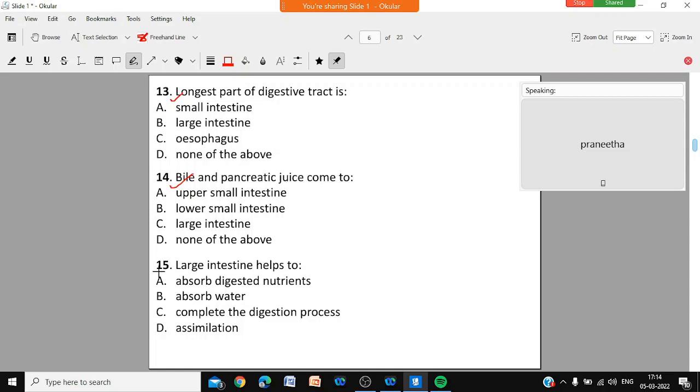Question 15: the large intestine helps to absorb digested nutrients, absorb water, complete the digestion process, or assimilation. It will help to absorb digested nutrients, it will help to absorb water, it will help to complete the digestion process or in assimilation. Which of them is correct?